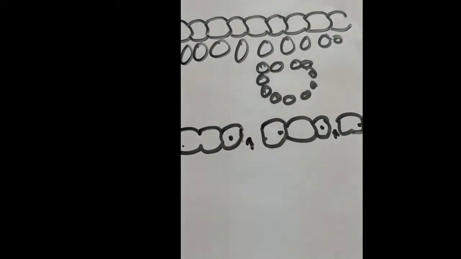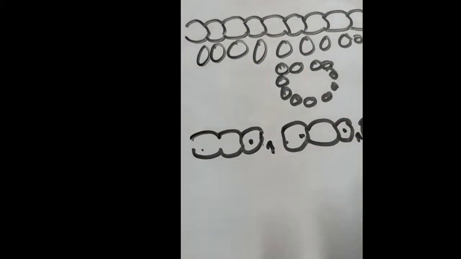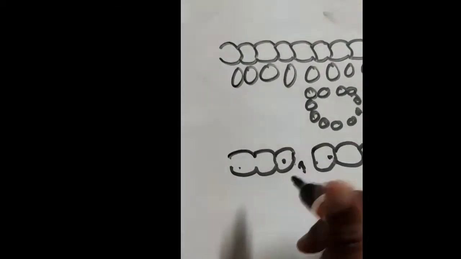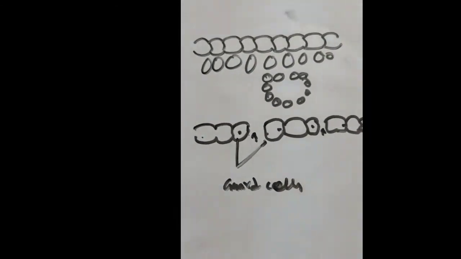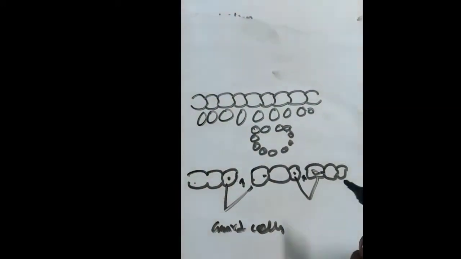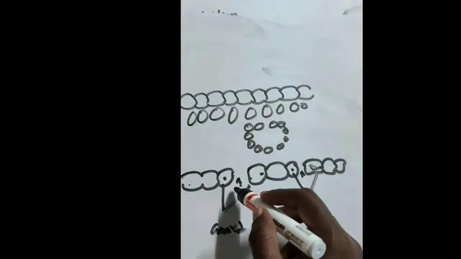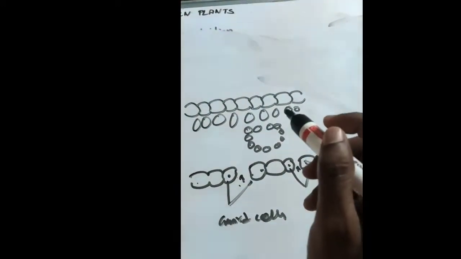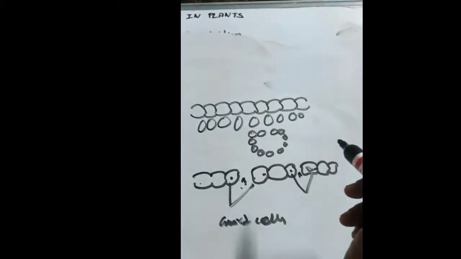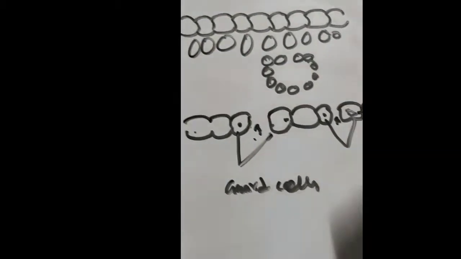That means it will allow selected particles only into the cell. So these cells are known as guard cells. Why they are known as guard cells is because they permit only selected particles. Okay. Now this photosynthesis will take place through the stomata.